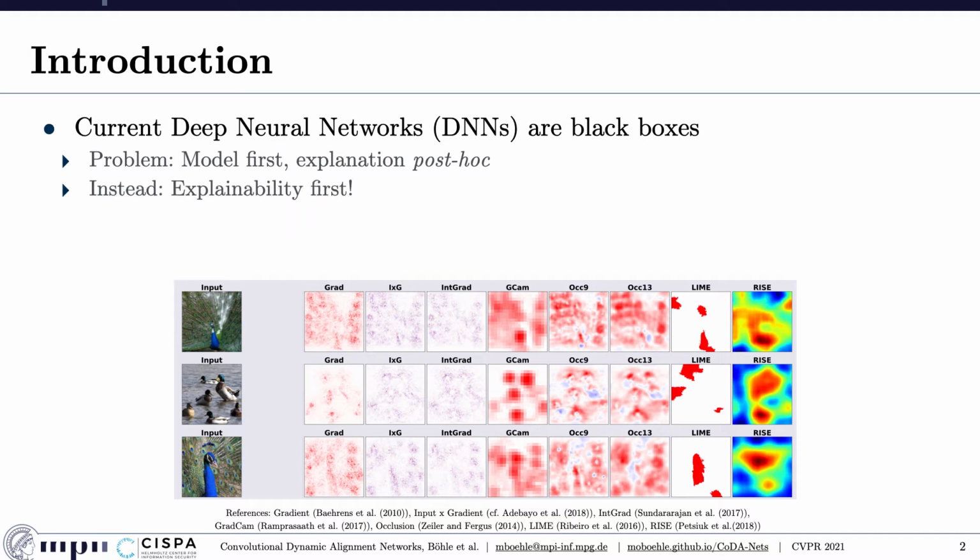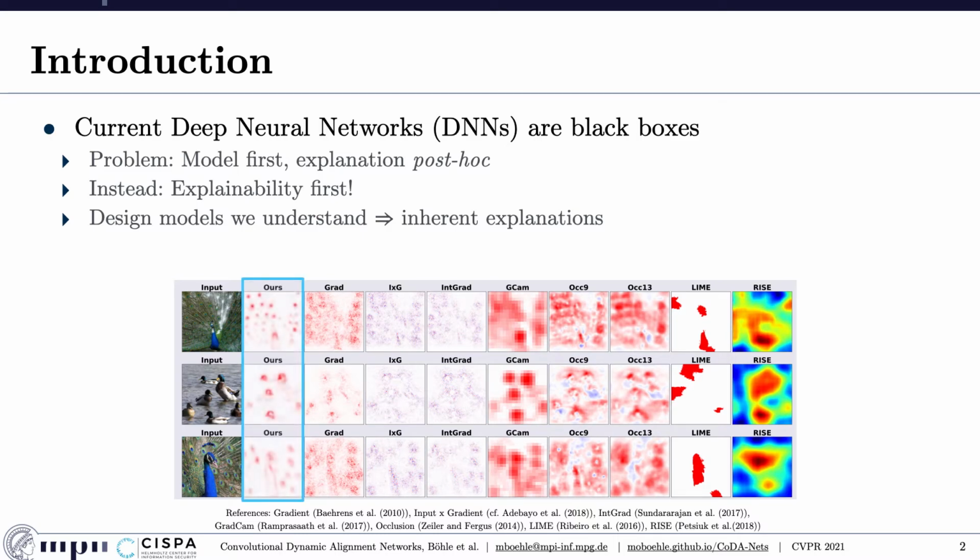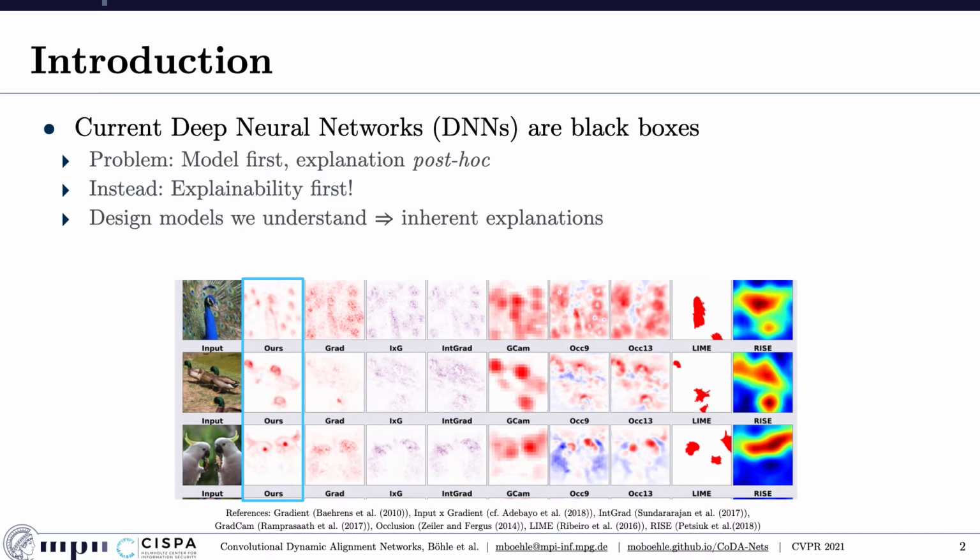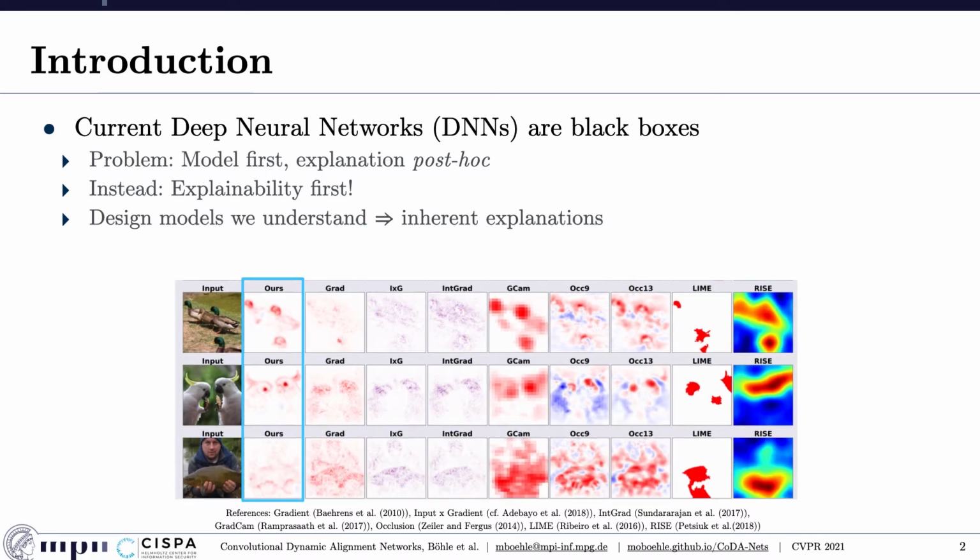Therefore, we approach this problem from the other side. In contrast to deriving post-hoc explanations for existing models, we design a novel network architecture for which we carefully constrain the modeling process in the first place. By doing this, we obtain models which we understand better, which in turn allows us to derive model-faithful explanations for them, as for example shown here on the left.